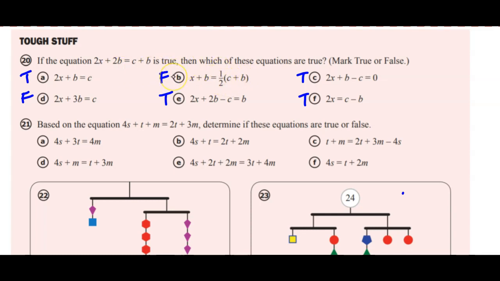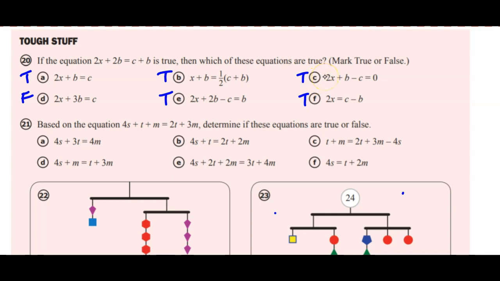We're multiplying both sides by 1/2. And so if you multiply this side by half, over here you get x plus b. And then if you multiply this side right here by 1/2, you get 1/2 times c plus b, which actually means I marked that the wrong letter. It should be a T for true. Don't know why I did that. So T for true there.